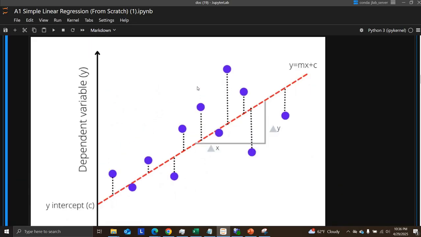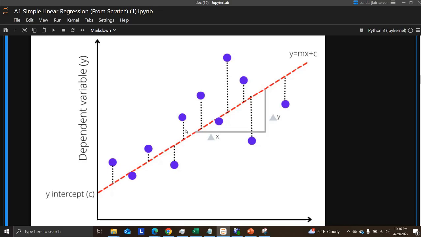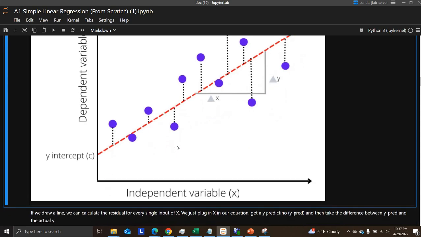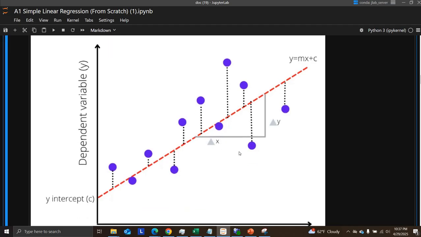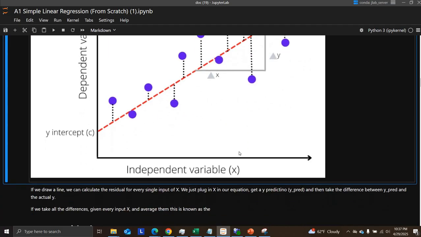This is just a plot showing residuals. Again, we want to minimize these. We're going to take the squared residuals. For every single x, we have a predicted value in accordance with this red line, and then there's a corresponding actual value. You take the difference between those, square them, add them all up, and divide by the number of observations. That's going to give you the MSE, and we want to minimize that. Ultimately, we want to find the line that has the least amount of squared residuals. So we're going to do it the hard way.